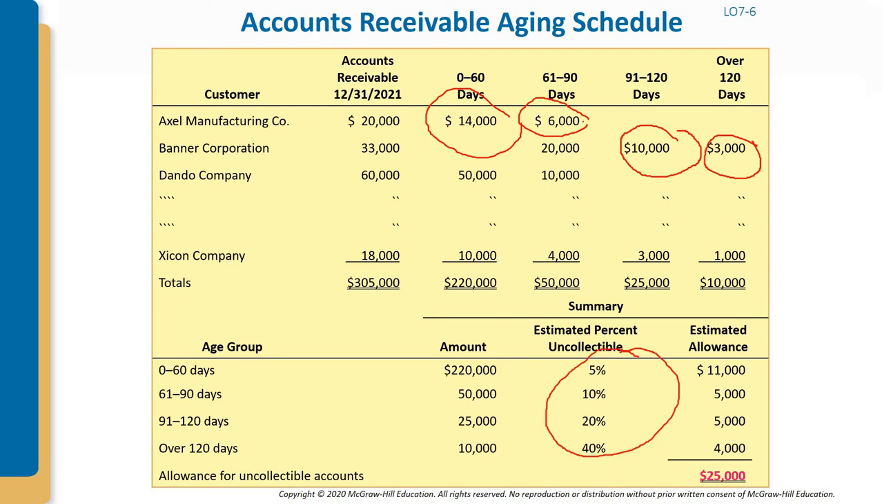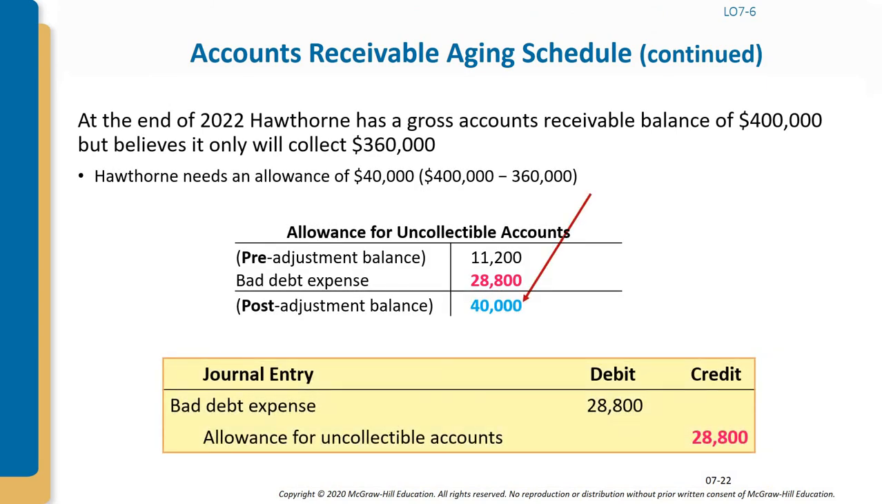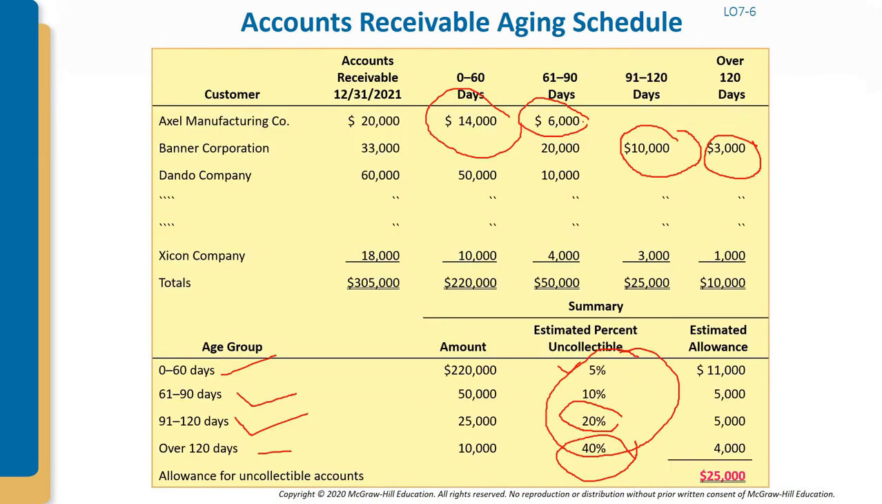You can see from here, 0 to 60 days, 5% uncollectible. 61 to 90 days, 10% uncollectible. 91 to 120 days, 20% uncollectible. And over 120 days, 40% uncollectible, so there is a 60% chance that we will be able to collect. From the accounts receivable aging schedule, see what we have done here: the allowance for uncollectible accounts is 25,000.